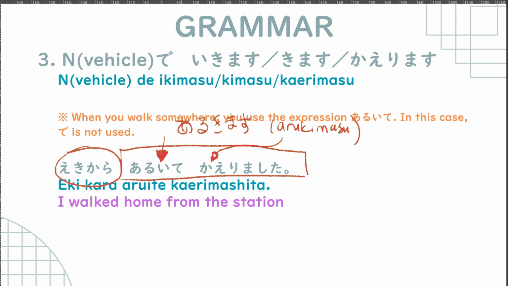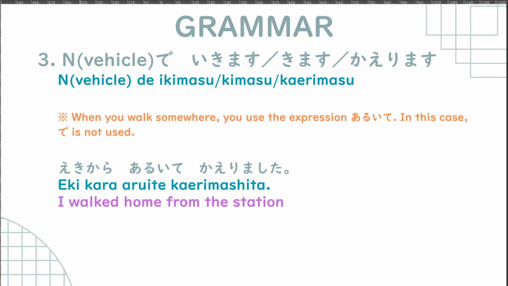So aruite kaerimasu, I will walk home. Eki kara aruite kaerimashita means I walked home from the station. If you remember, kara means from, right? So noun kara, noun made, if you remember from lesson 4.